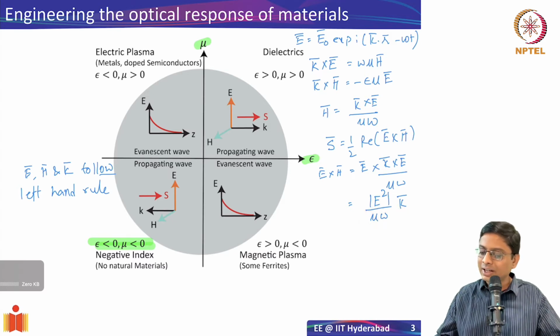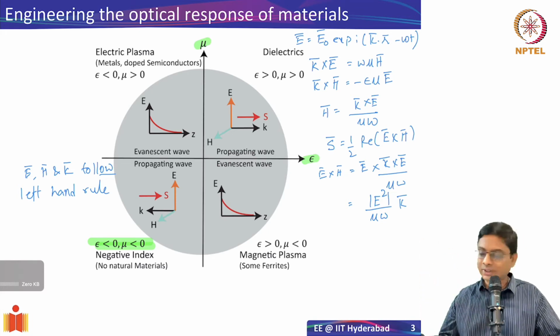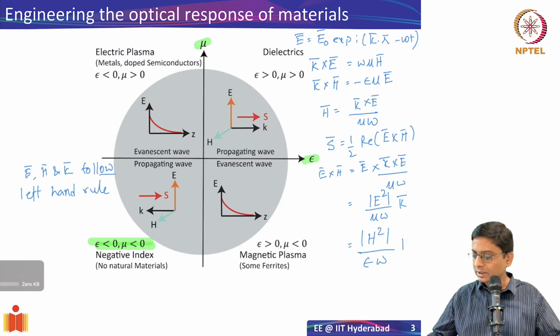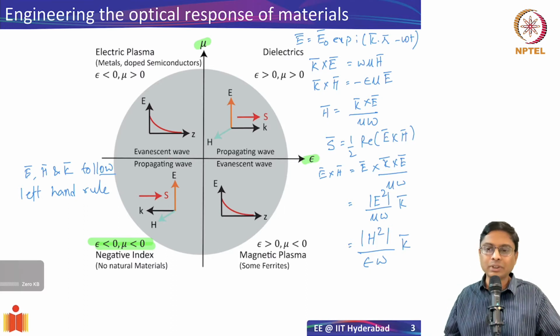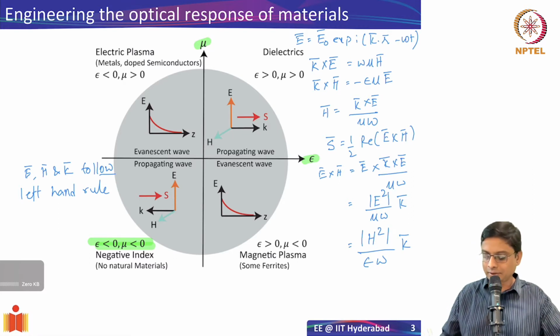And similarly, I can start with, let's say, the electric field and then do an E cross H, and you'll still see the same thing obeyed even if you have mu negative. So the other equation that you will get is in terms of H; you could also show that this is equal to H square divided by epsilon omega K. Okay, you'll be able to show this. So basically, when both epsilon and mu are negative, E, H and K follow the left hand rule, and S is opposite to K.